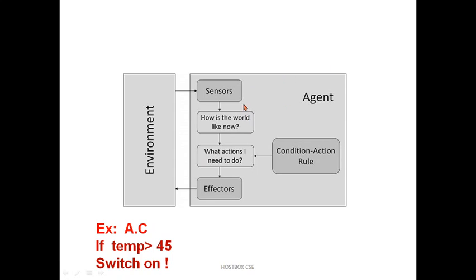Let's take an example of an air-conditioned room where we have agent software. We give the condition: if the temperature is greater than 45 degrees, switch on the AC. So when the temperature is 45 degrees and above, the AC switches on automatically. After that, we can give another condition: if the room is empty.